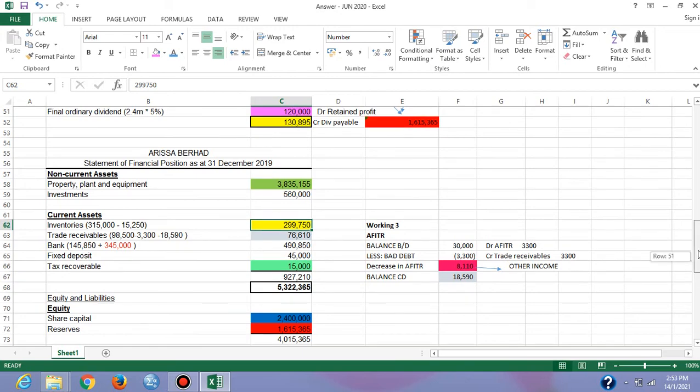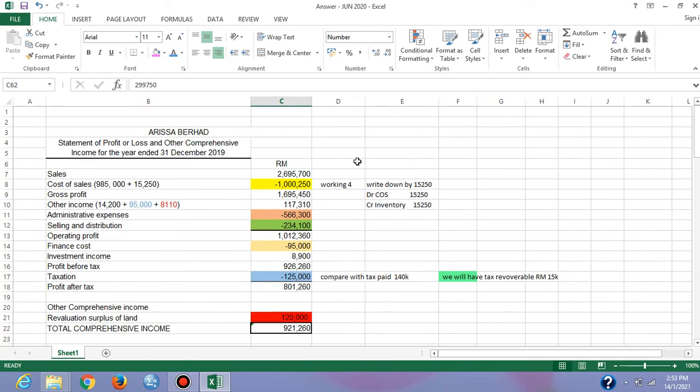So now it is the time to complete all the statements. We have to put all the items like sales. Kita dah ada cost of sales, calculate the gross profit and the other income. Kita ada other income daripada question itself, 14,200.